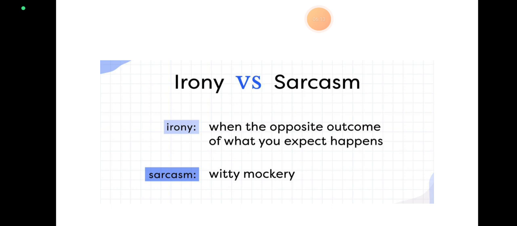Irony is when the opposite outcome of what you expect happens, but sarcasm is witty mockery. There are some differences between irony and sarcasm. Unlike irony, sarcasm expresses directly what is intended by the speaker.